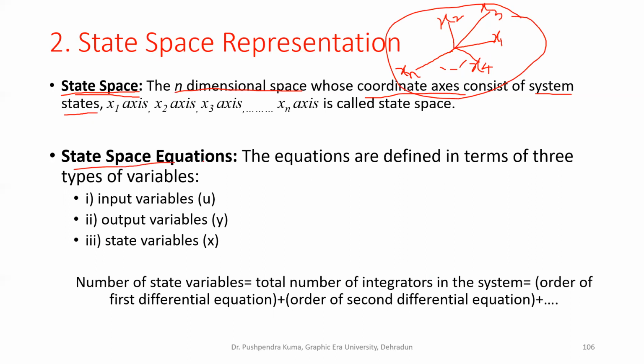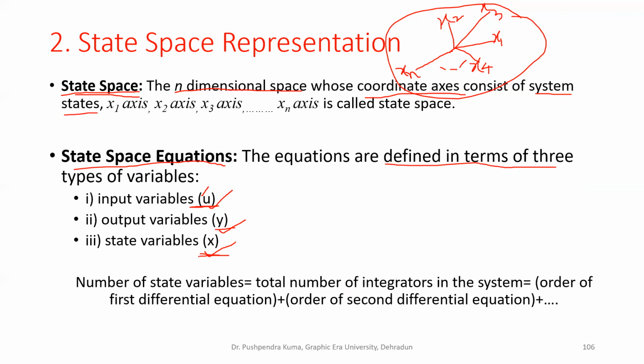State space equations. These equations are defined in terms of three variables. Indeed, those are input variables represented by u vector, output variables represented by y vector, and state variables, of course, represented by x vector. These are standard representations u, y, x, but you can give another representation as well. But in a standard form, the input vector is represented by u, output by y, and the state vector by x.